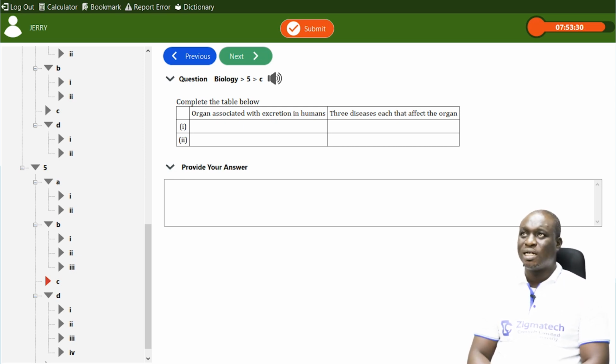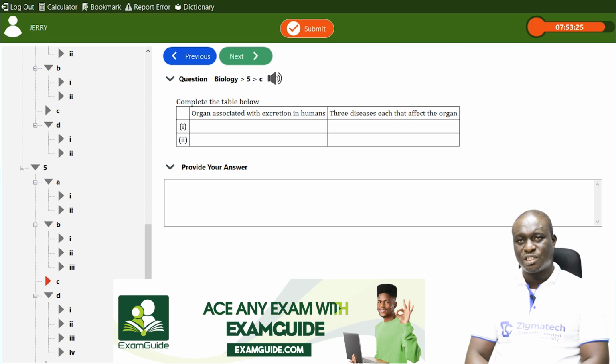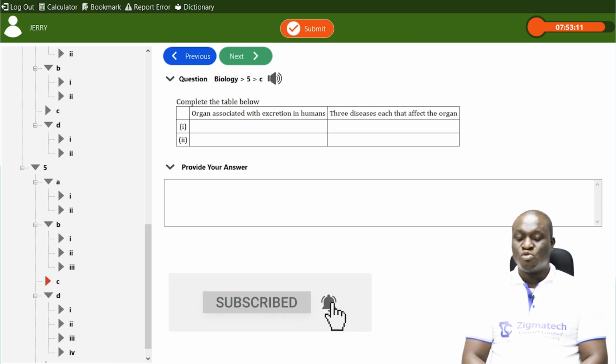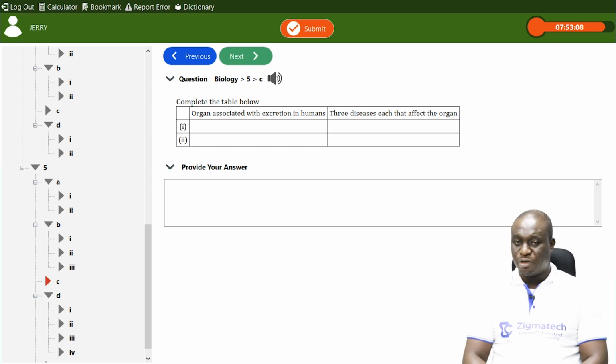And then the next one, we have liver cirrhosis, we have liver cancer, we also have diabetes mellitus. That is when the liver is unable to regulate the amount of sugar in the blood. You know, when glucose is in excess in the blood, the liver plays a major role of converting this excess glucose into glycogen with the help of a hormone called insulin.